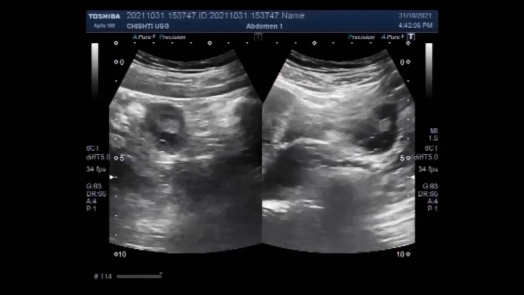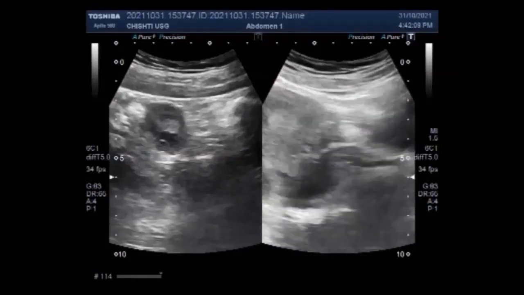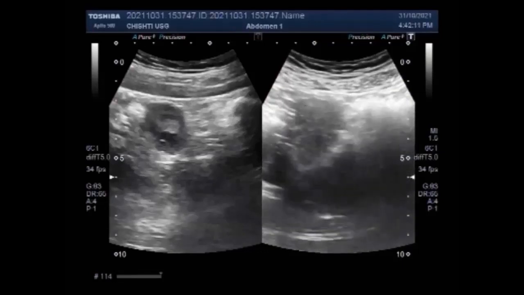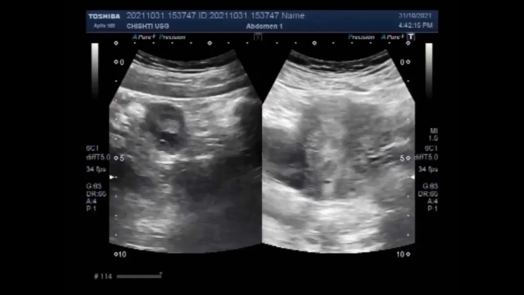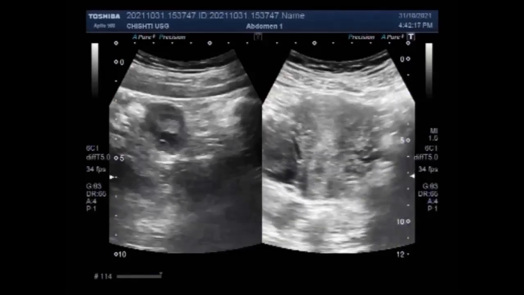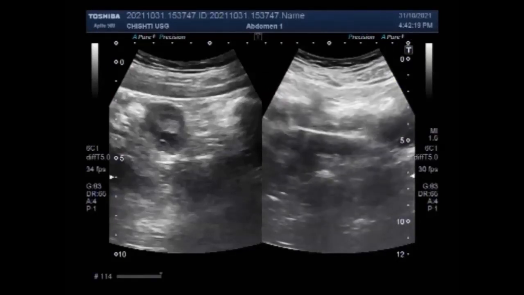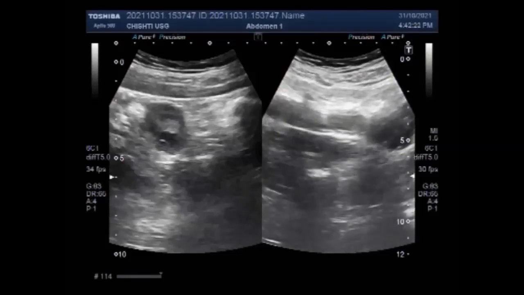You can see both the ovaries. Now you can see the left ovary, and it shows a small mass in the ovary.